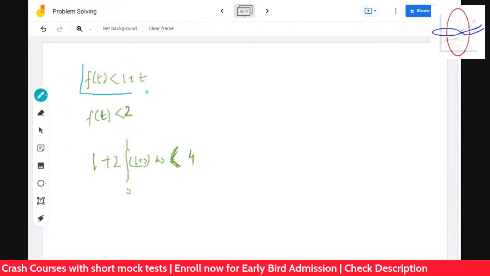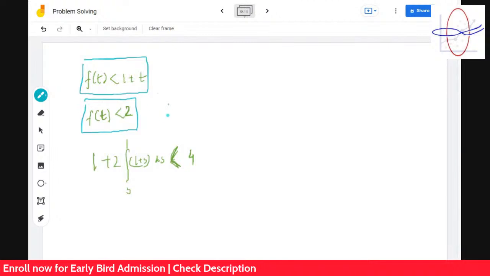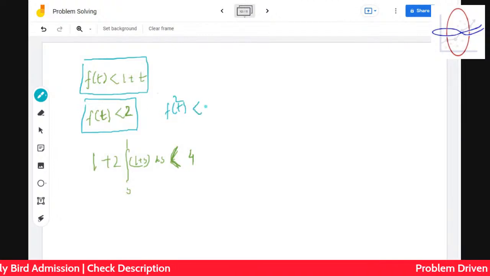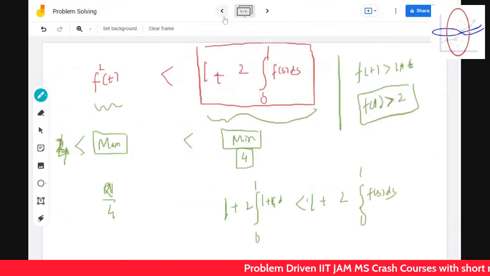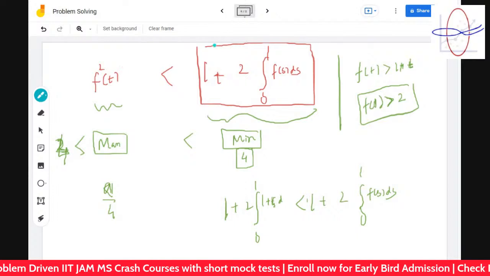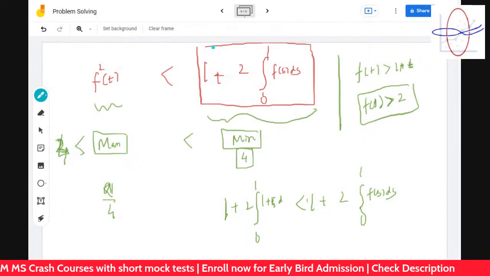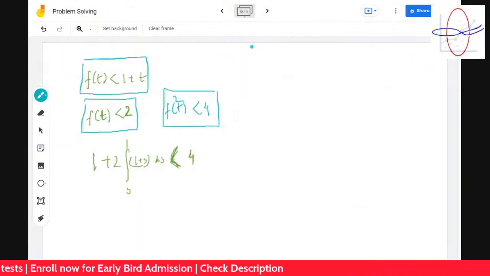Ft is less than 1 plus t. So ft का maximum value is 2. So ft square का maximum value is 4. Yes.